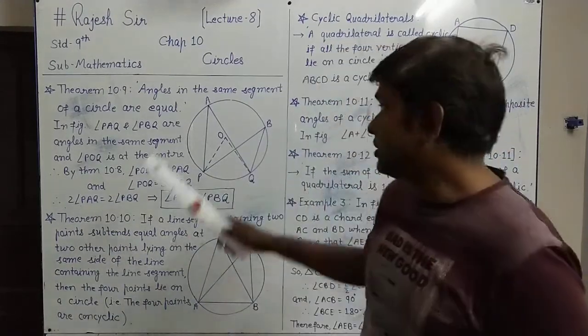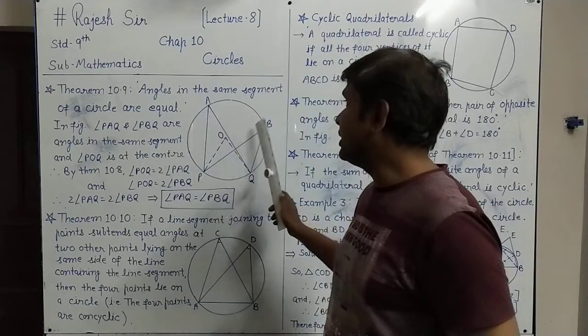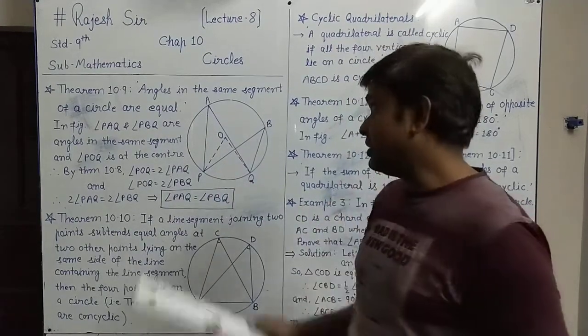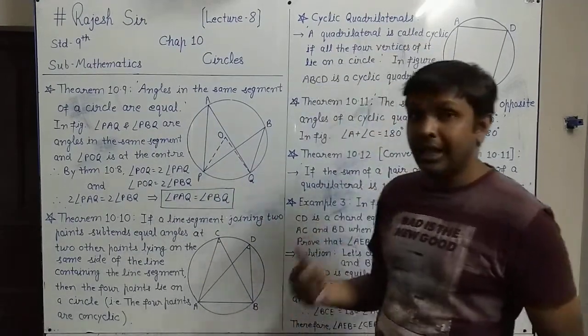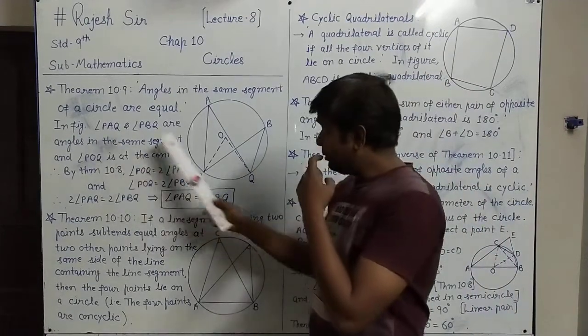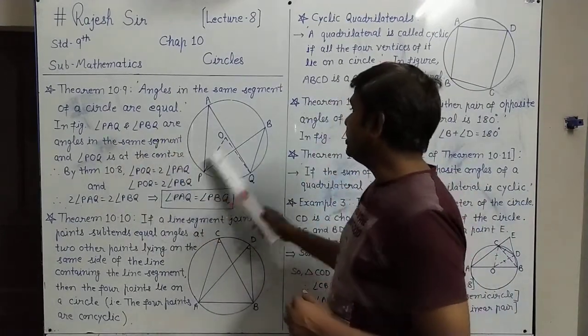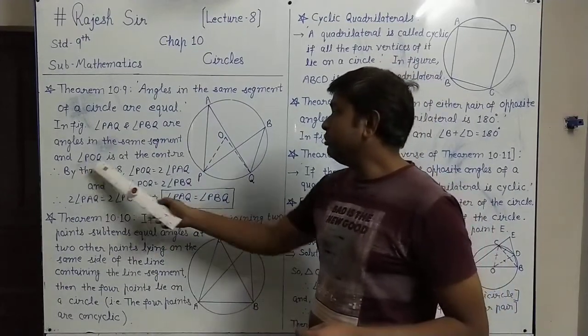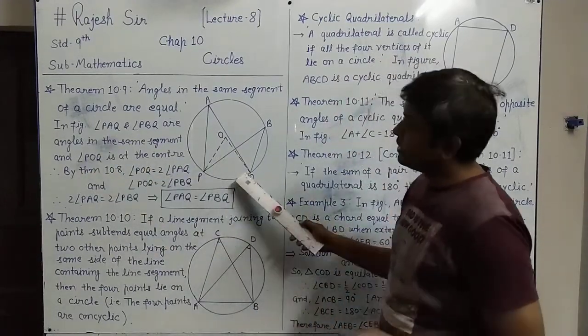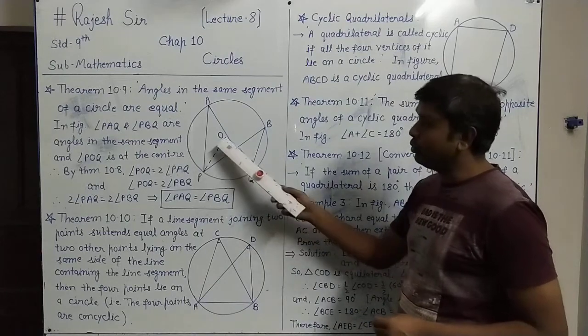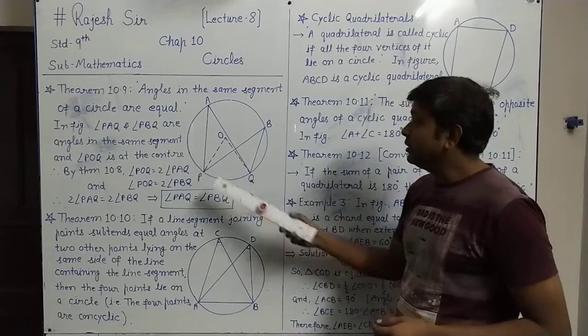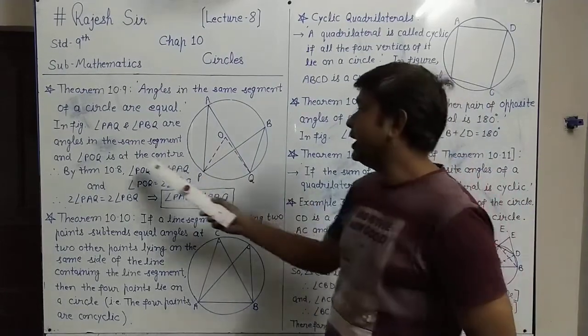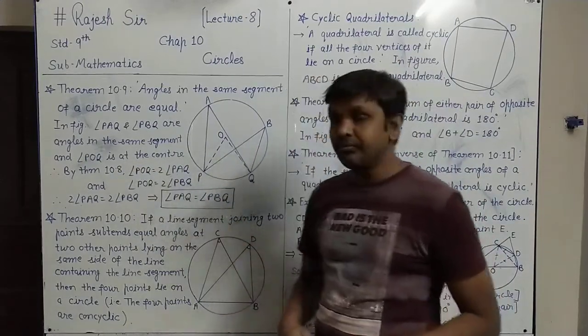And what is this theorem? That angles in the same segment are equal. Let's understand how it happens. In the figure, angle PAQ and angle PBQ are angles in the same segment. And angle POQ, this is extra, we have drawn, O is the center of the circle. So angle POQ is at the center.